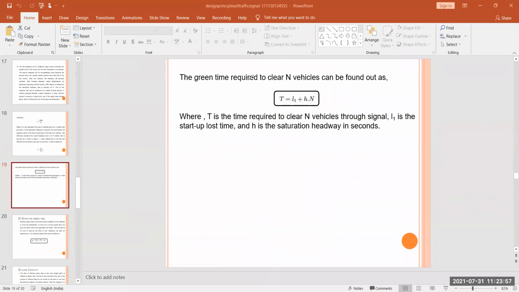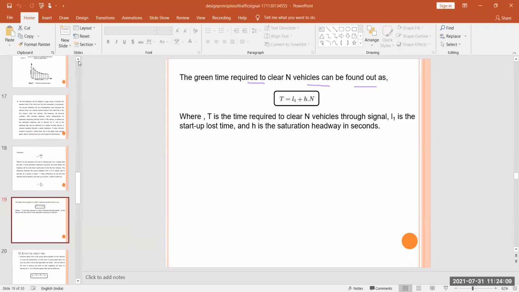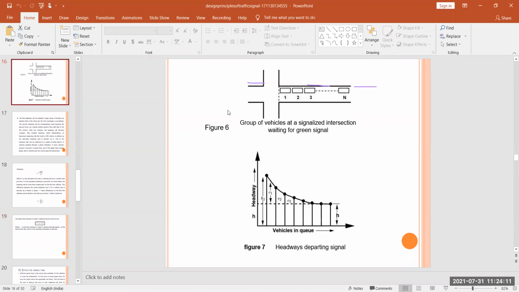Here we see the green time required to clear n vehicles can be found out as follows. If you see this diagram, we have two diagrams. One is a group of vehicles at a signalized intersection waiting for the green signal, and one is headway departing signals.